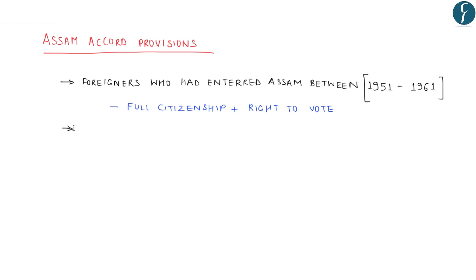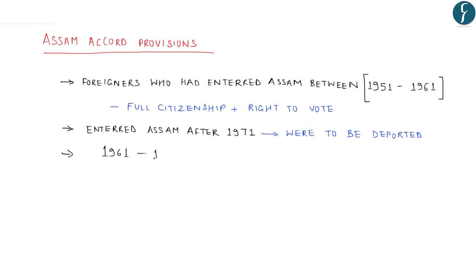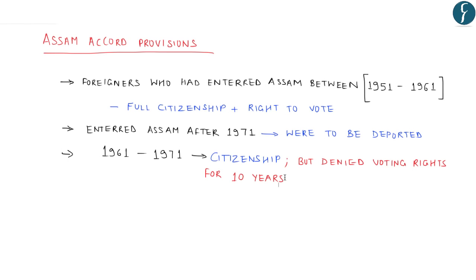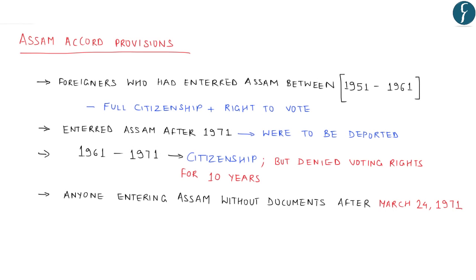Those who had entered Assam after 1971 were to be deported, and those who had entered Assam between 1961 and 1971 were to be given the right of citizenship but denied voting rights for 10 years. And in any case, anyone who had entered the state without any documents after March 24, 1971 was to be declared a foreigner and deported back. These were some of the important provisions of the Assam Accord.